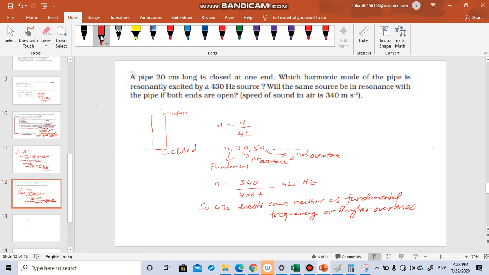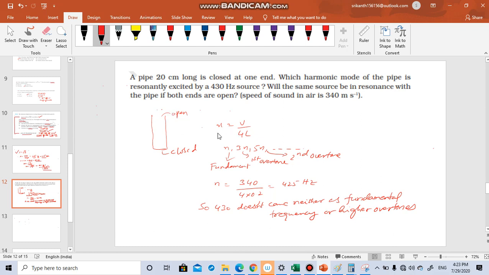It is a question on pipes. A pipe 20 cm long is closed at one end. Which harmonic mode of the pipe is resonantly excited by a 430 Hz source? Will the same source be in resonance with the pipe if both ends are open? So speed of the sound is 340 meter per second. The situation is like this. Pipe is closed at one end, open at another end.